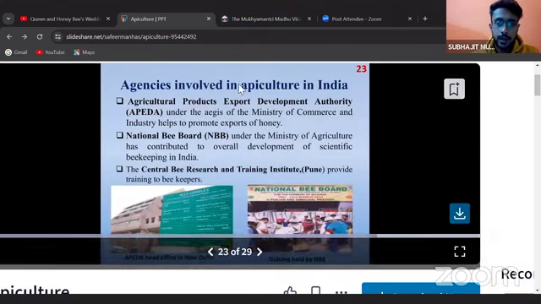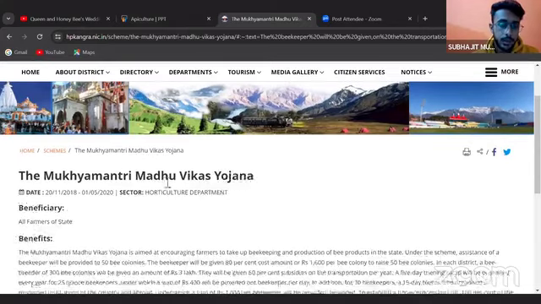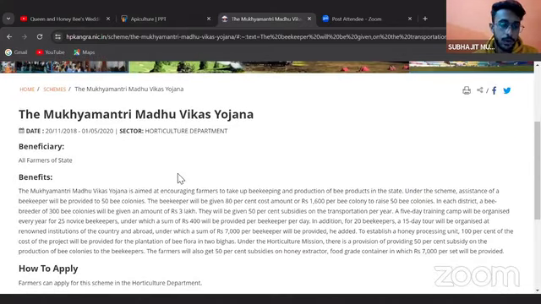Agencies involved in apiculture in India: the Agricultural and Processed Food Products Export Development Authority (APEDA), under the aegis of the Ministry of Commerce and Industry, helps to promote export of honey. Under this agency's guidance and supervision, the Mukhyamantri Madhu Vikas Yojana has been propounded.